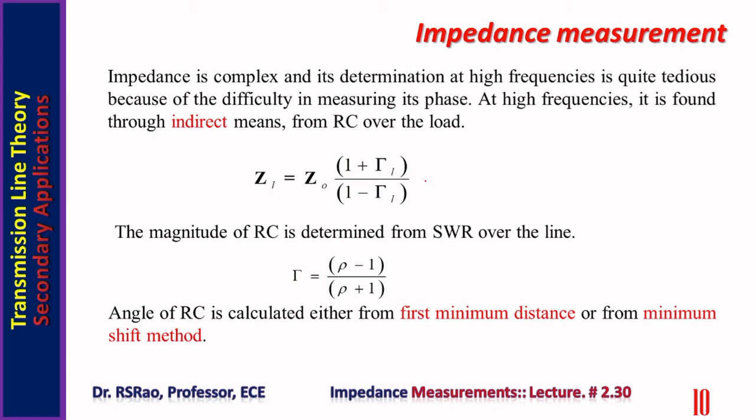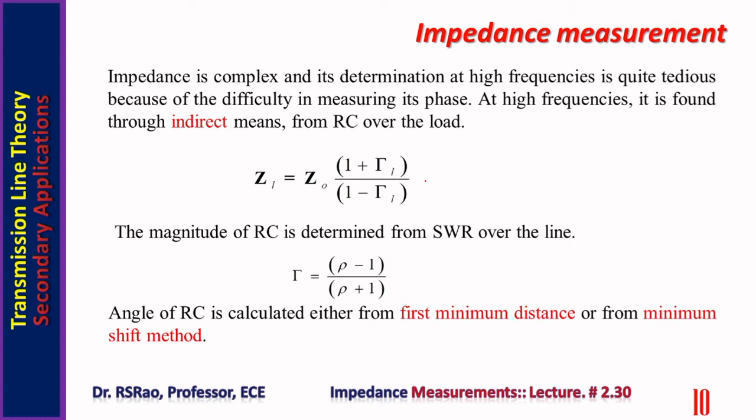Now we enter into another secondary application of transmission lines, that is impedance measurement. Impedance measurement is an involved, somewhat complicated and difficult process even at low frequencies. It is much more complicated at high frequencies. The reason for the difficulty is measurement of phase angle.